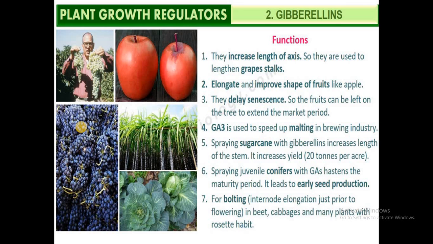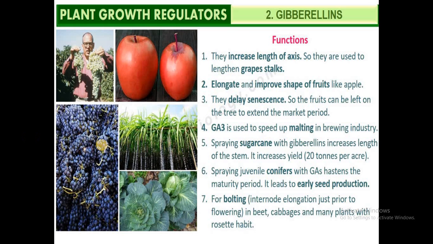Spraying GA3 is used to speed up malting in the brewing industry, that is, in the production of alcohol in the beverage industry. If we add gibberellic acid, it will speed up the fermentation process. It is also known to elongate the internodes in sugar cane, so that the yield of sugar cane is increased. Gibberellins are also known to induce early seed production in conifers and cause germination of seeds by breaking the dormancy of the seeds. So these are the effects.